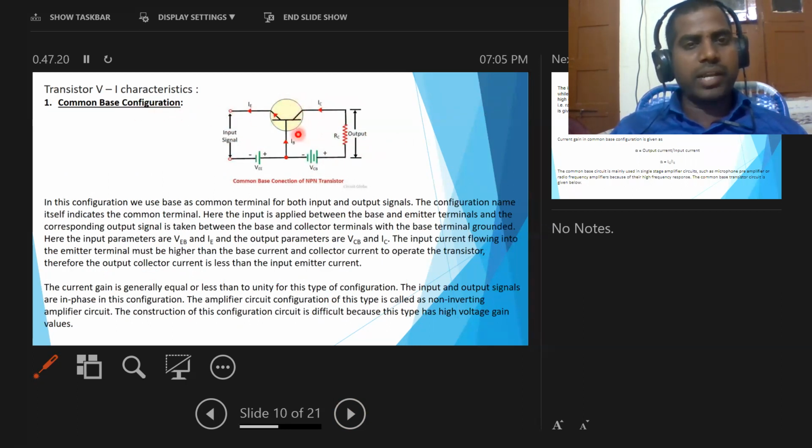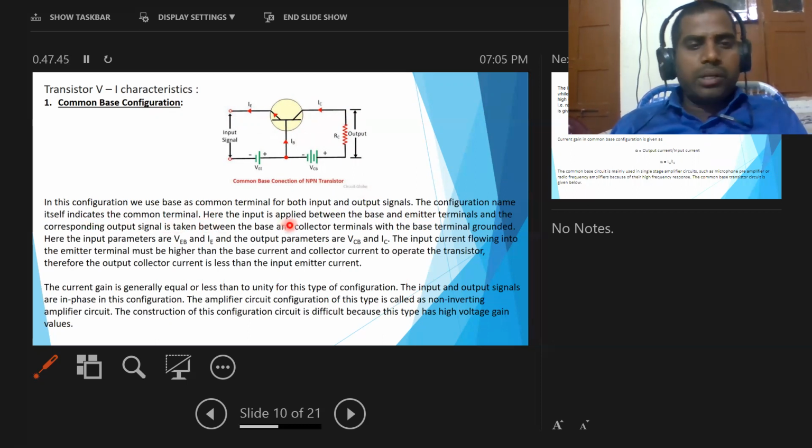So the base is common for the emitter and collector, that means the input side and output side. The configuration name itself indicates the common terminal.